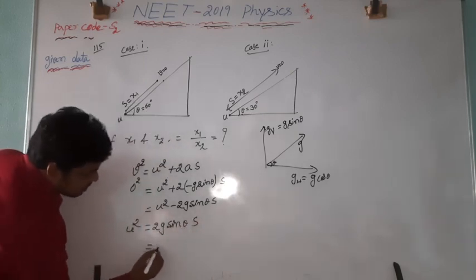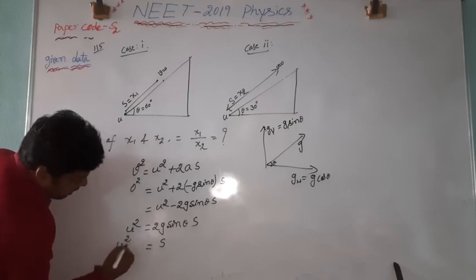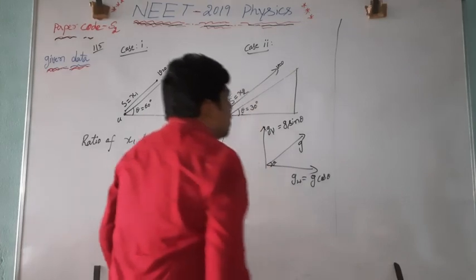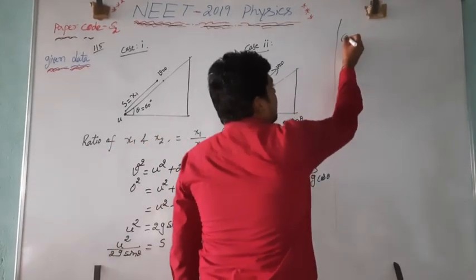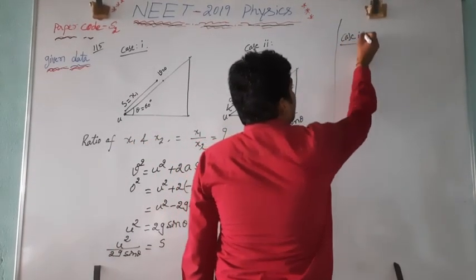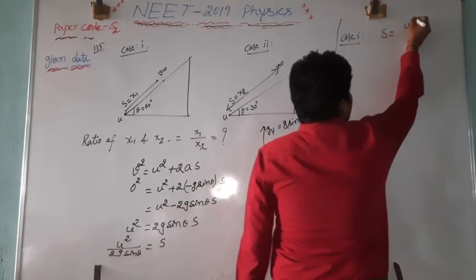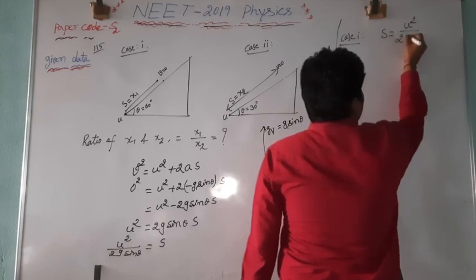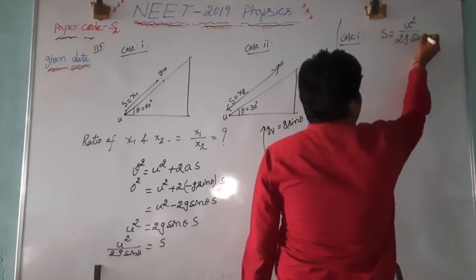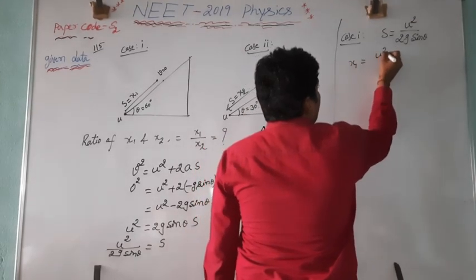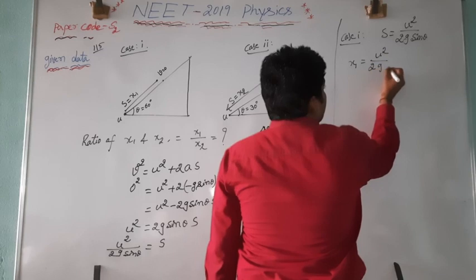From this, s is equal to u square divided by 2g sin theta. From case 1, s is nothing but x1, which is u square divided by 2g sin theta.